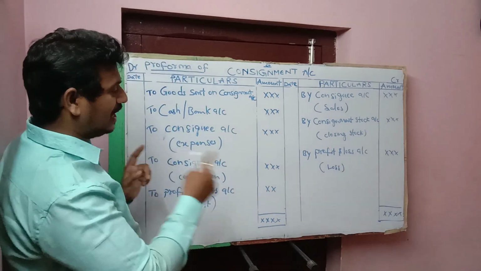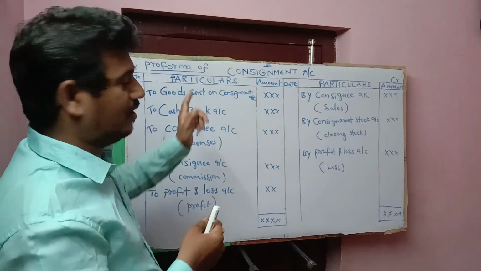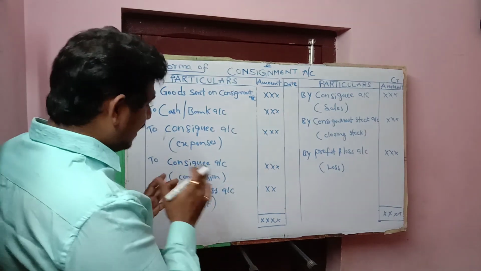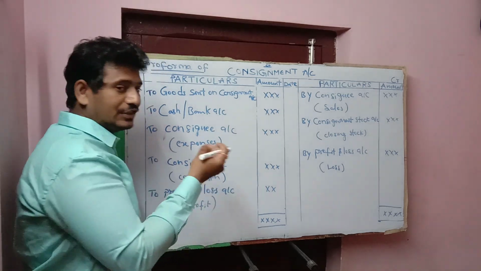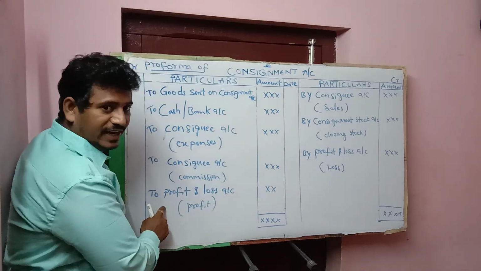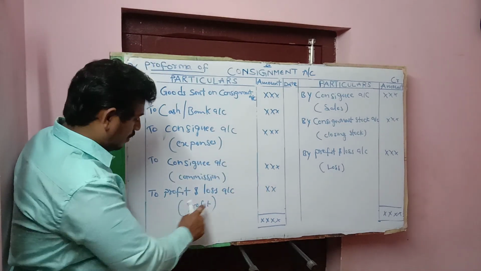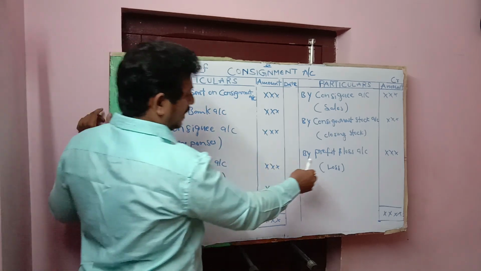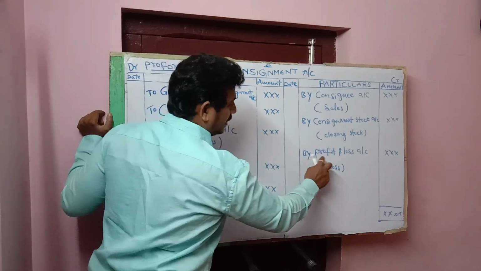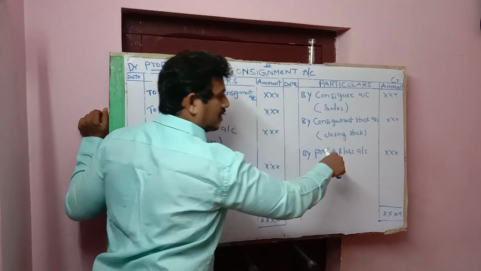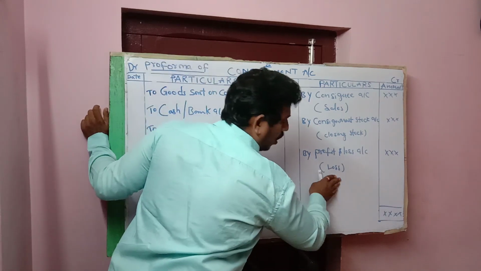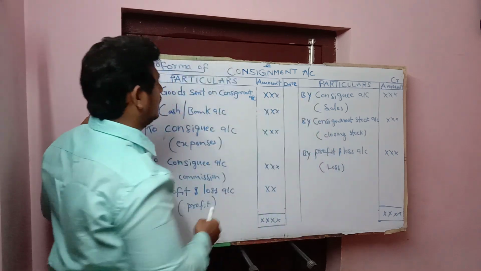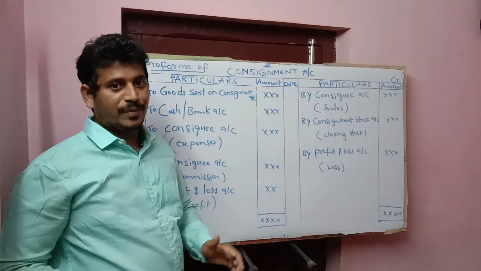The difference between the debit side and credit side of the consignment account is either profit or loss. If there is profit, it should be transferred to profit and loss account, on this debit side: to profit and loss account, profit. In case there is a loss on consignment, it should be credited to the consignment account as by profit and loss account. So this loss is also transferred to profit and loss account. So profit is on the debit side, loss on the credit side. So this is the pro forma of consignment account.